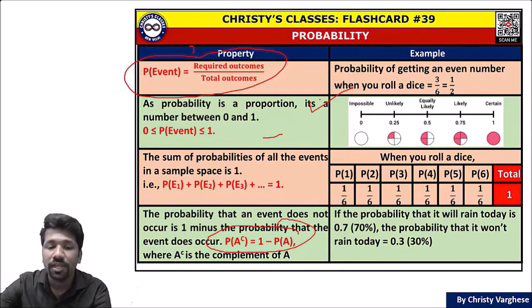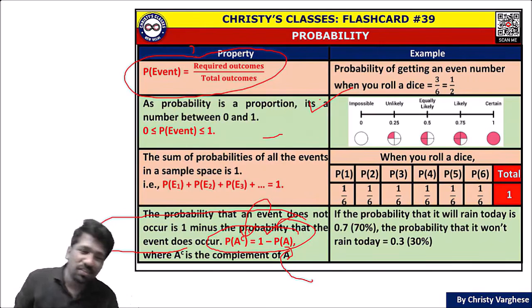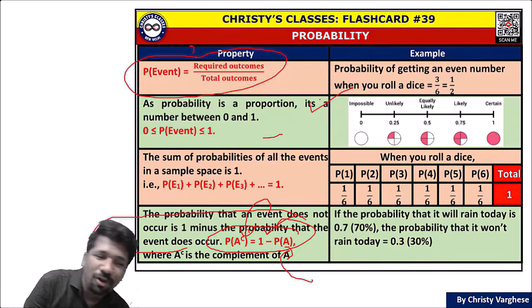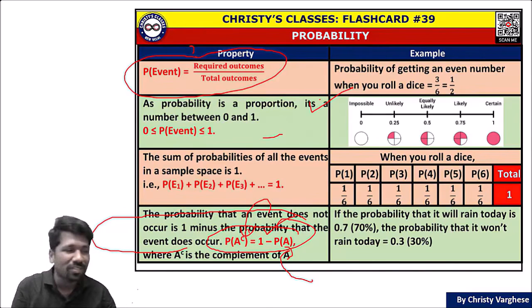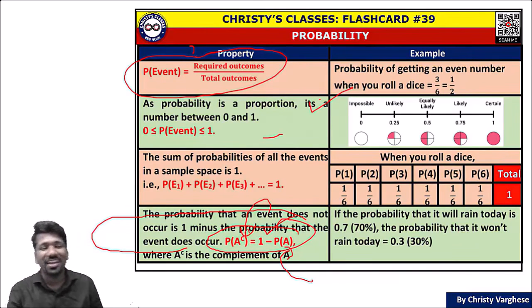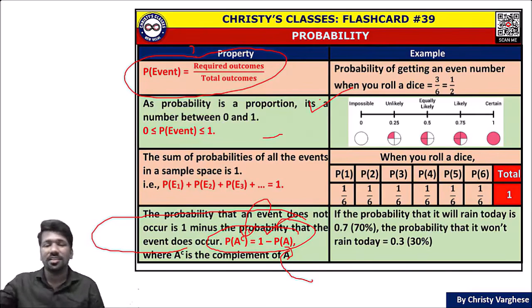And this is one of the strongest tools you can use to do questions in probability: the complement approach. Normally I call it the power of negative thinking. Instead of positive thinking, a little negative thinking can help you in probability. Instead of finding what the question is asking, find what the question is not asking and subtract it from total. That is the power of negative thinking, or complement probability. I'm just giving fancy names so that you don't forget the theory, or you will be reminded to use the shortcut way rather than the longer way.